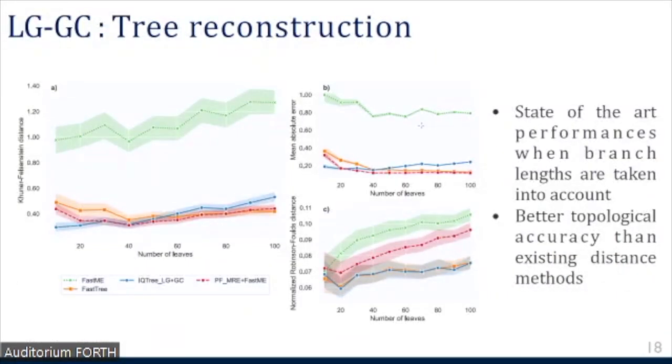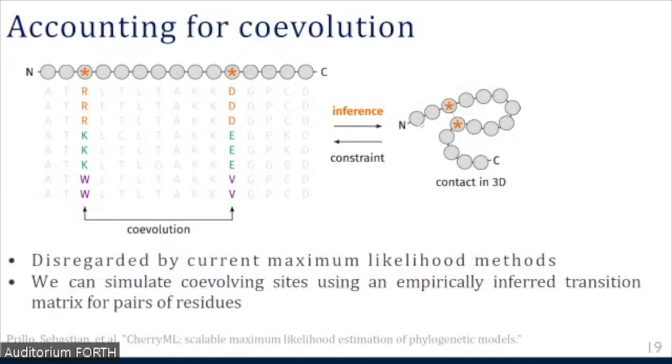But as mentioned before, the advantage of such a method is that it can allow us to take into account more complex models of evolution. For instance, phenomena observed in empirical data such as coevolution, where pairs of residues evolve together, mostly because of constraints in the 3D structure.